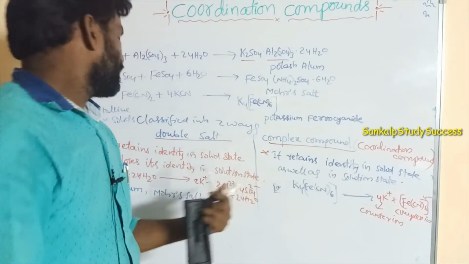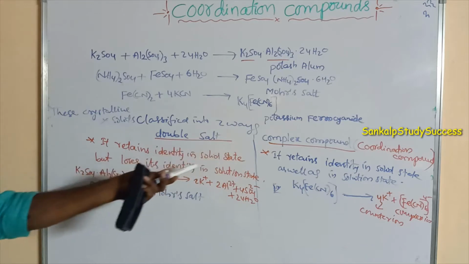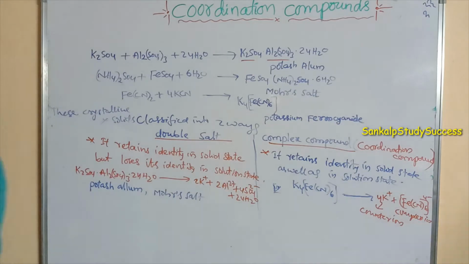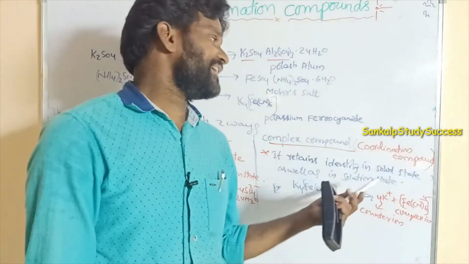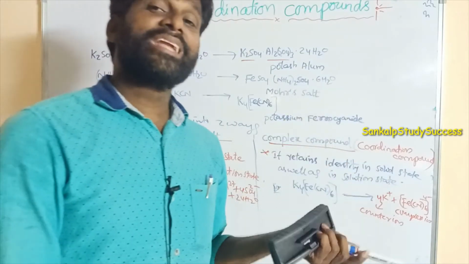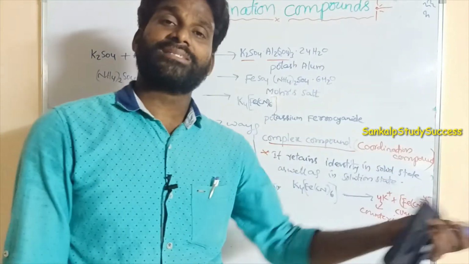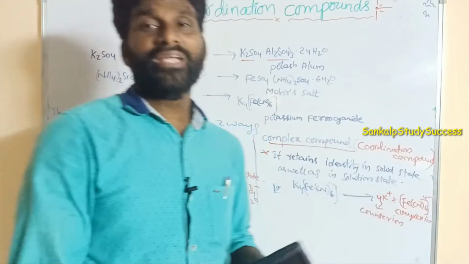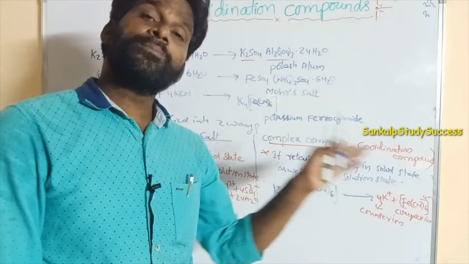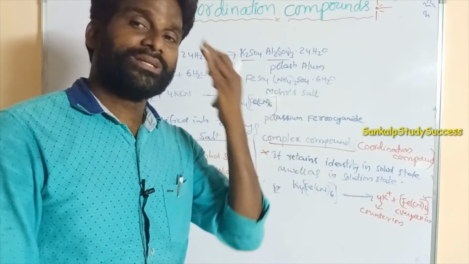What is the difference between these two? It retains identity in solid state, but loses its identity in solution state. But it retains identity in solid state as well as in solution state. That means it cannot lose its identity in solid state as well as solution state. It cannot ionize into simple ions like K+, Fe2+, 6CN-, in this way.